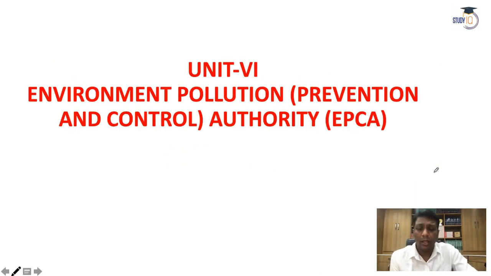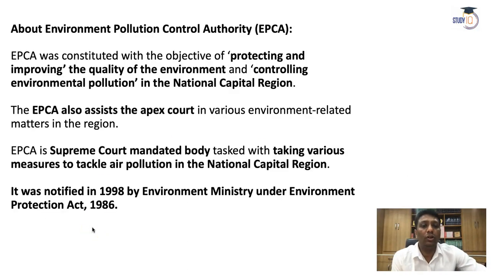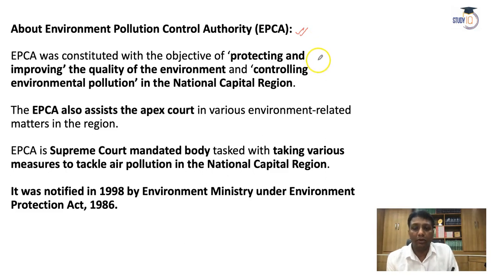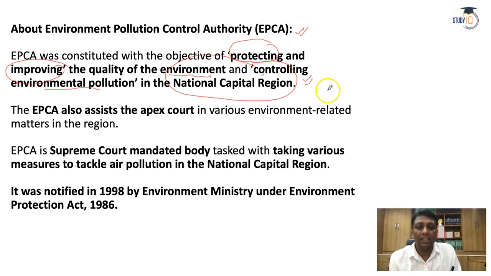Okay. Now the contemporary issues start with unit 6. And the first is the Environment Pollution Prevention and Control Authority, EPCA. See, the Environment Pollution Control Authority, EPCA, is constituted with the objective of protecting and improving the quality of environment and controlling environmental pollution in the NCR region. And that is very, very necessary guys. The reason, the problem of air pollution level in Delhi and the NCR areas, you know very well.